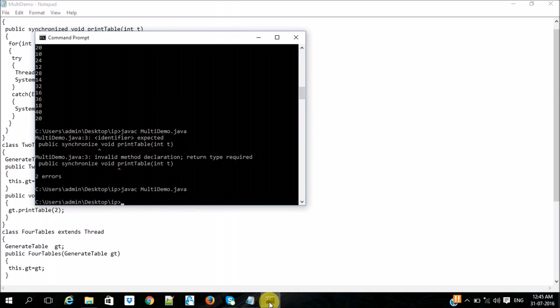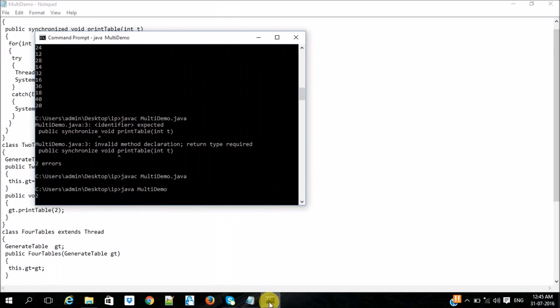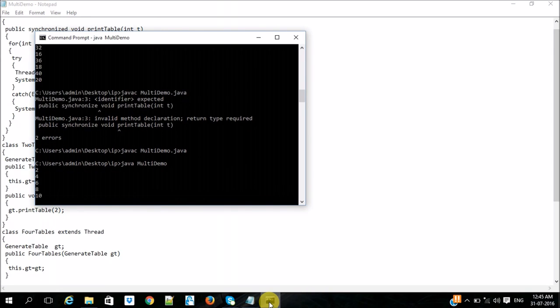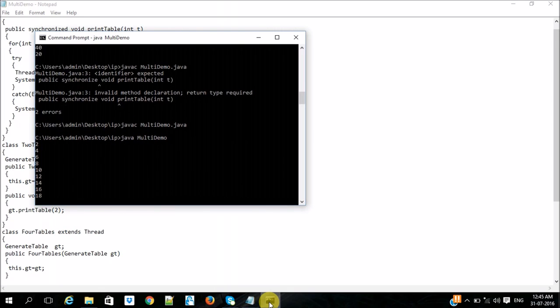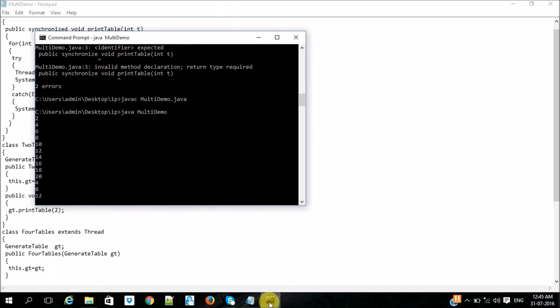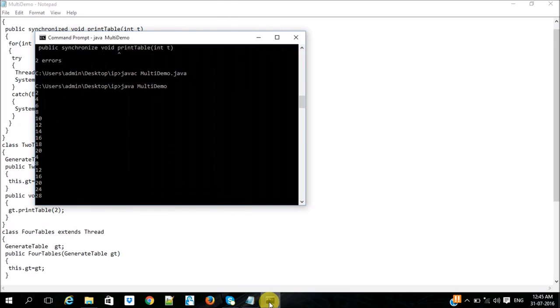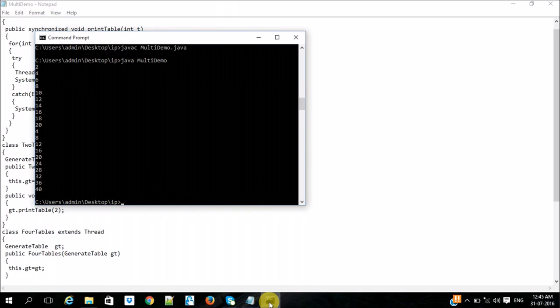No error. Now the 2 table is printing first and then the 4 table, but before, the 2 table and 4 table would print concurrently. That is due